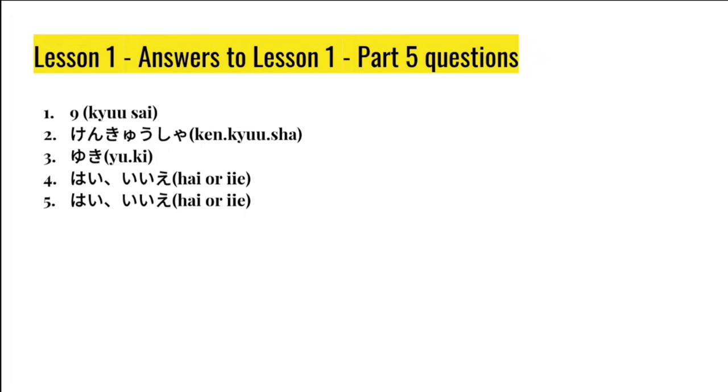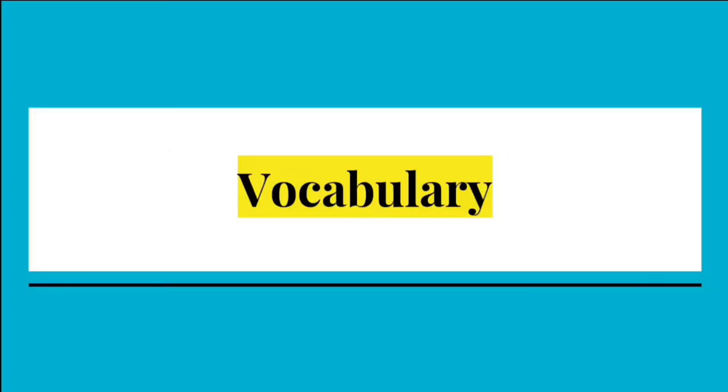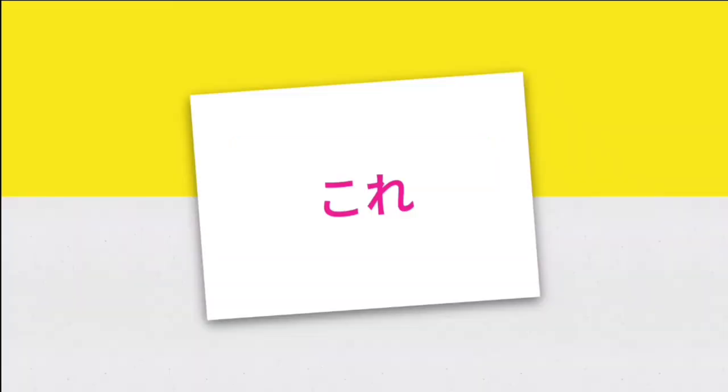The fifth one, Anata wa kaishain desu ka? Are you a company employee? If you are an employee of a company, say hai, which is yes, or say iie, which is no. So, how many answers did you get right? Did you try it? Moving on to the vocabulary part.